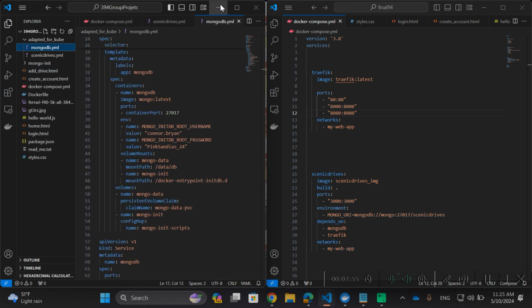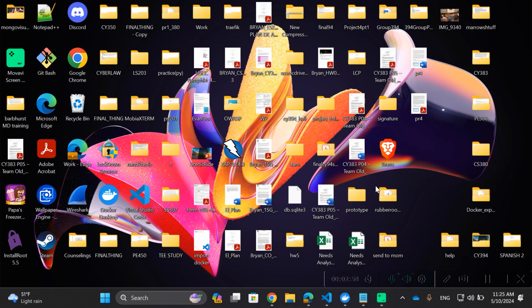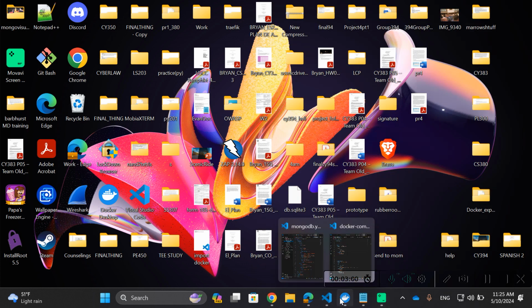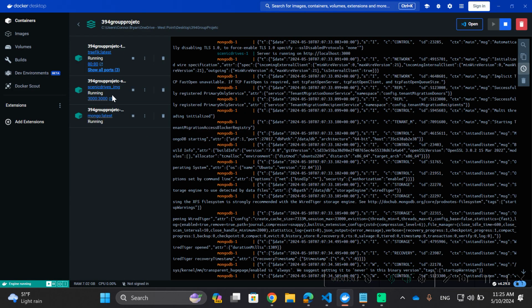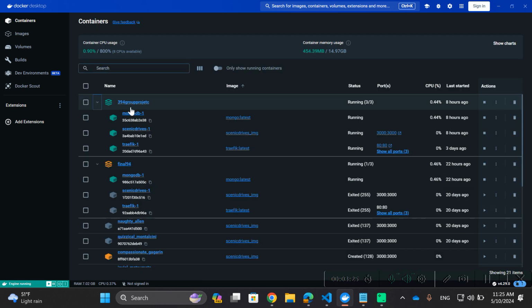Moving on, I'm going to move into what my project looks like on the Rancher interface. Actually, first, real quick, I'm just going to show you the containers running in Docker. We have been having some trouble utilizing the database through Rancher. It may be due to some persistent storage errors, as was mentioned by Captain Schaefer earlier in the week. But here we have our 3 containers running under the 394 group project. Right here, you see all 3 containers.